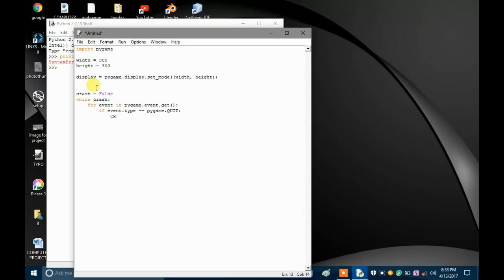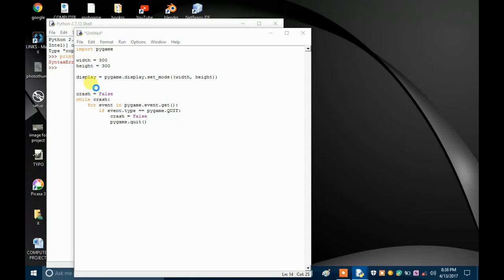Crash equals to false, okay, and then pygame.quit. Okay. So let's try to run this program.